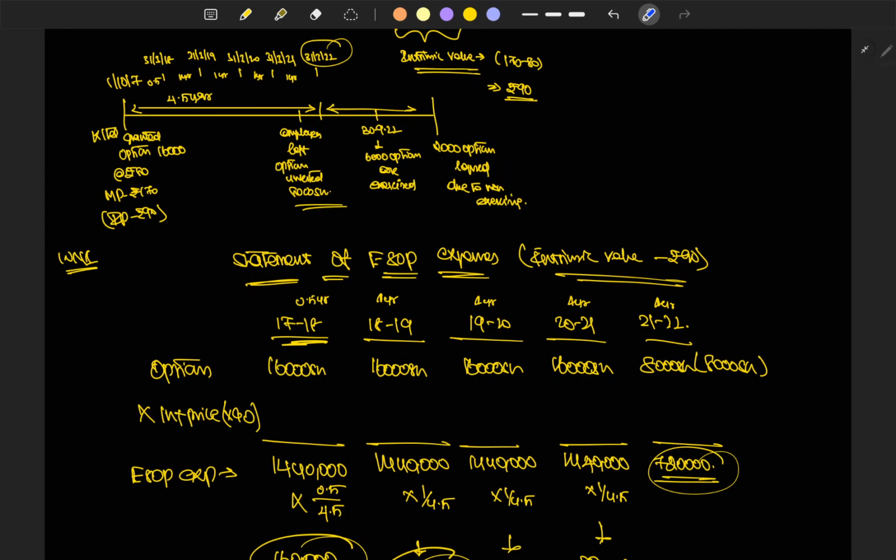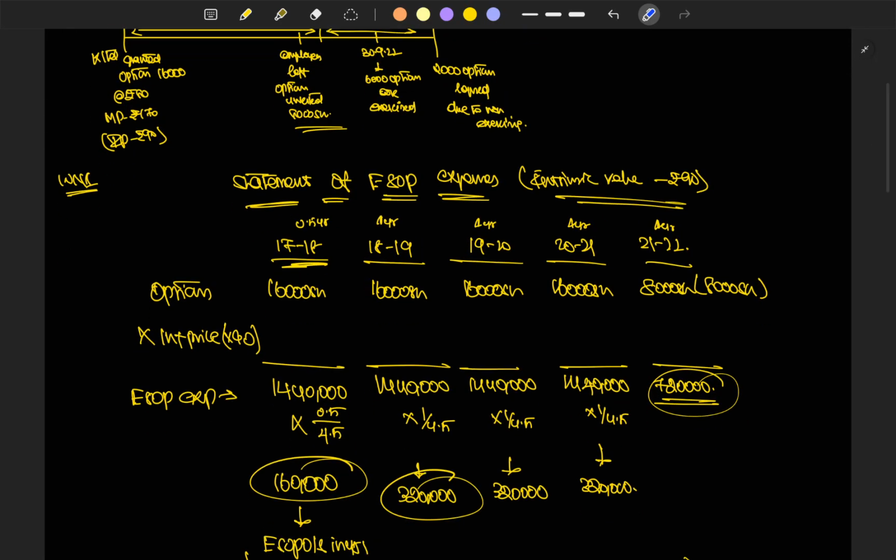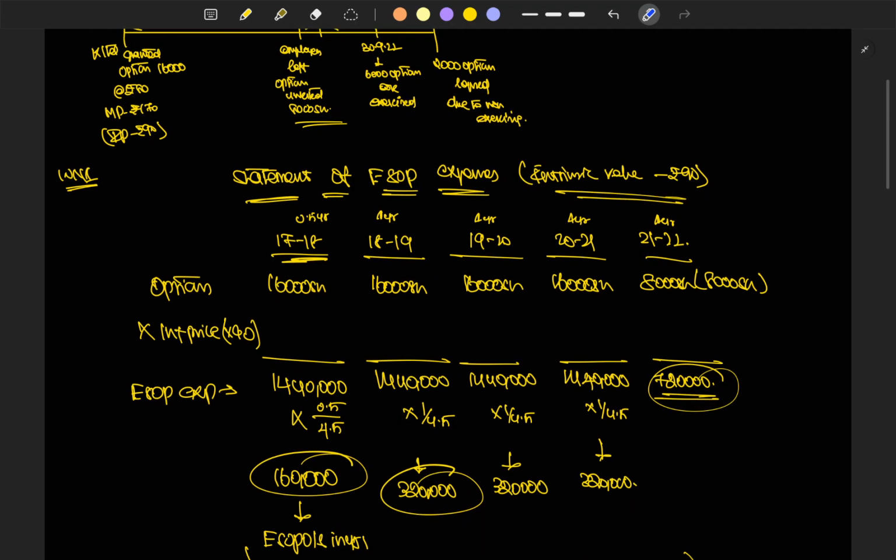Okay, so statement of ESOP expenses we have created to set aside some amount in the outstanding account, so that we can use it in future when the ESOP expenses actually arises, right? So options granted is 16,000 shares on 21/22, 8,000 shares invested.